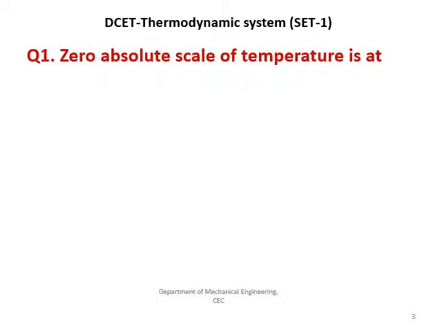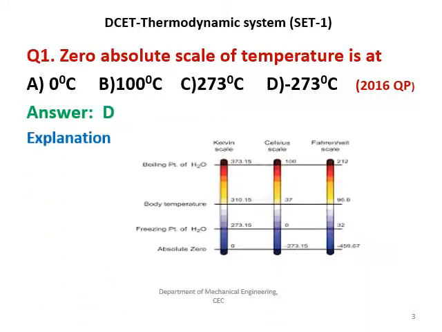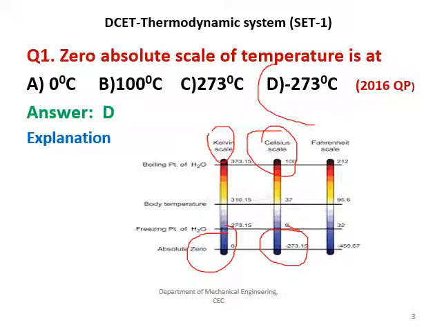To start with, the zero absolute scale temperature is at: the given options are 0 degrees centigrade, 100 degrees centigrade, 273 degrees centigrade and minus 273 degrees centigrade. The right answer is D. To explain, we can use this sketch. From the sketch, it is very clear that in the Kelvin scale at 0 degree absolute temperature, the Celsius scale shows minus 273 degrees centigrade. Therefore, the answer D is right.